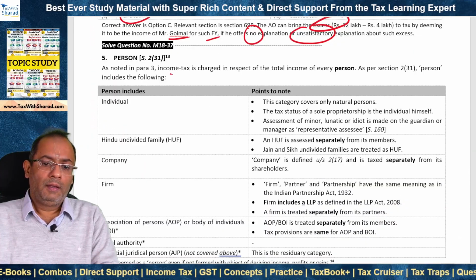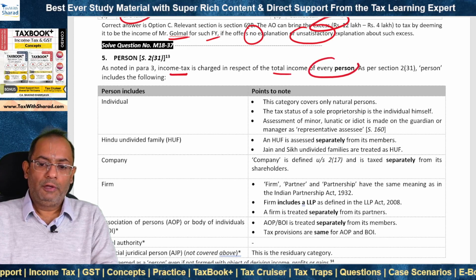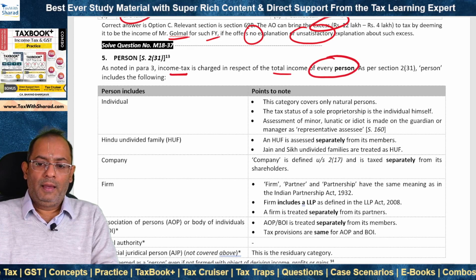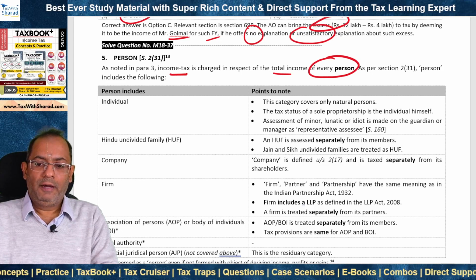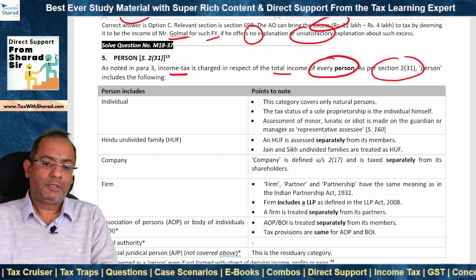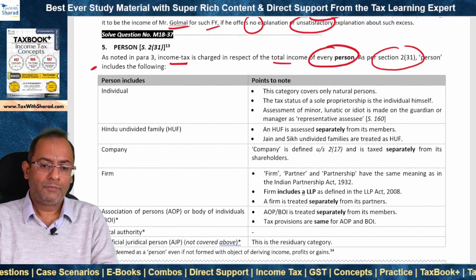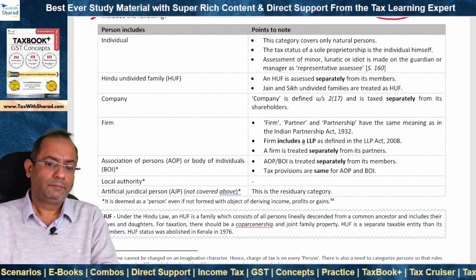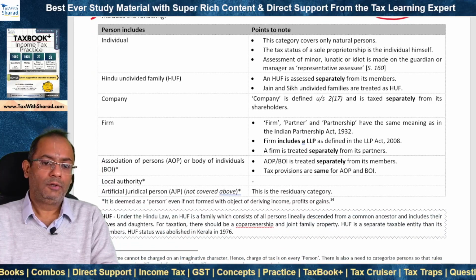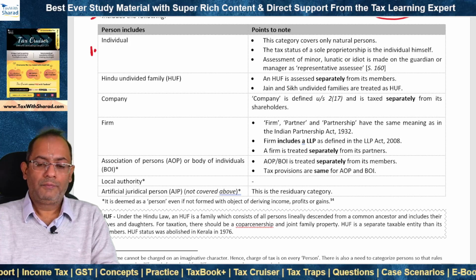Income tax is charged in respect of the total income of every person, and this term has been defined in section 231. As per section 231, person includes, so it is an inclusive definition, person includes the following. Number one, individual.